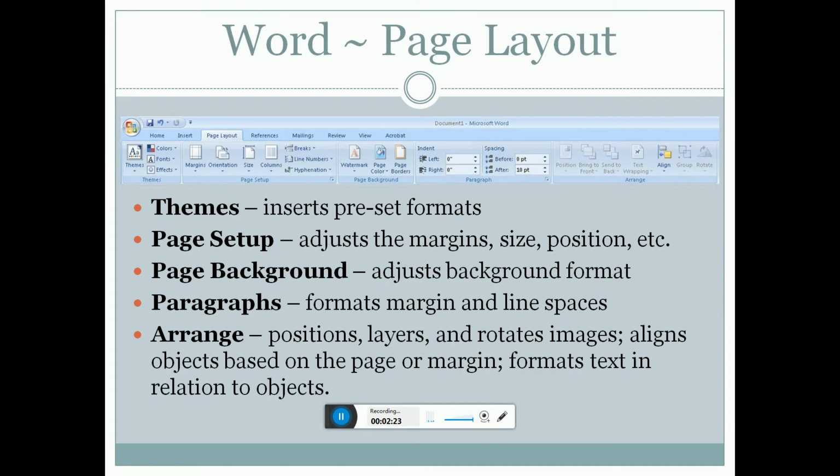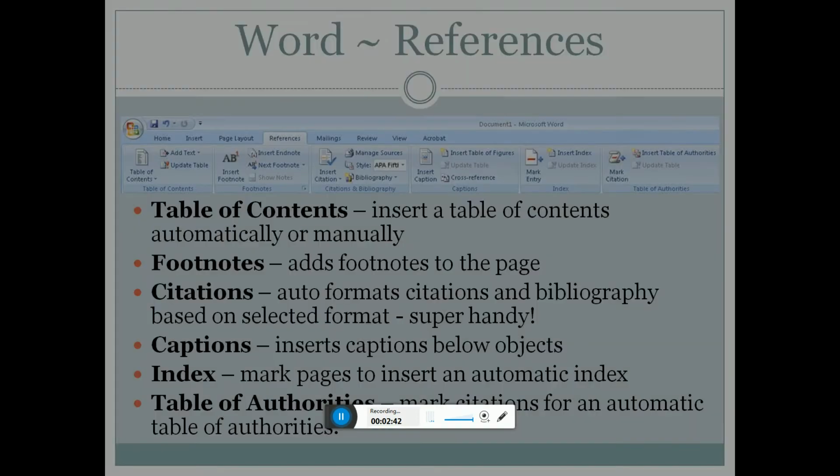Themes of insert for set format, page setup, adjustable margin size, positions, extra page background, adjustable background format, paragraph formats, margins and lines, spaces, arranges, positions, layers and rotated images, alignment, object, business pages, margin formats, extra relations.